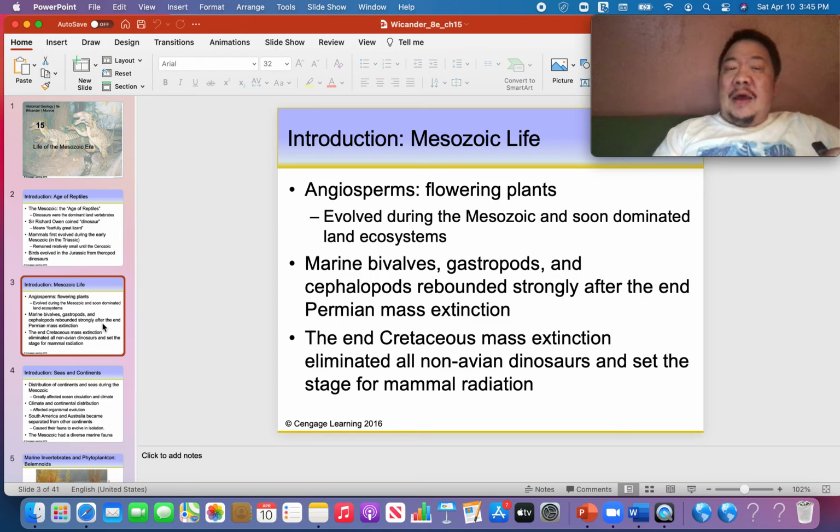And our first flowers appeared during the Mesozoic era. Remember, all plants that have angiosperms are any plants that have fruits, nuts, or flowers, or are grasses. And the first flower to appear is the magnolia. So that's the oldest known flower.